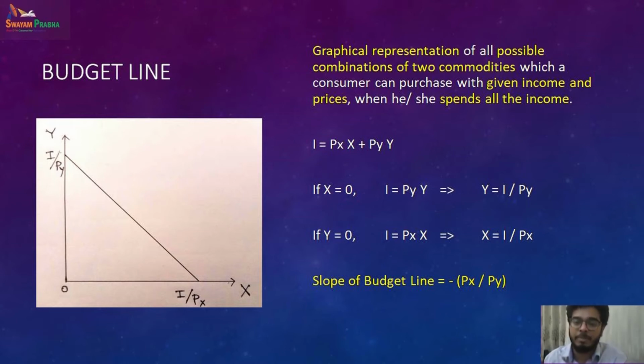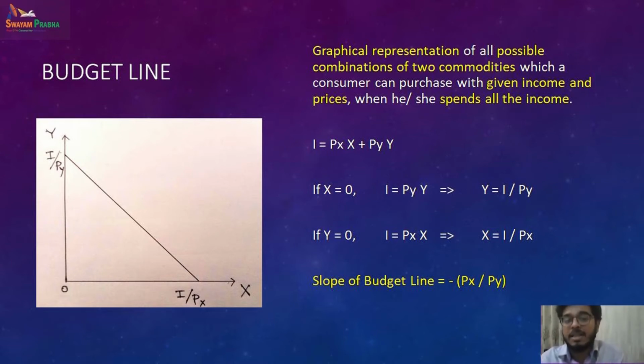So how many apples can you buy? I is 100, your budget, divided by 20, the price of apple. So 100 divided by 20, I by PX, is nothing but 5. Over here, 100 by 10, so you can buy 10 oranges. That is the number of oranges you can buy when you are not buying any apples. You combine both of them and you get your budget line.